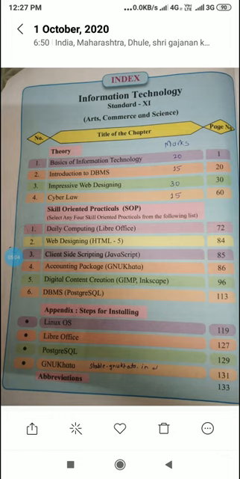Next is the appendix, steps for installation. The list of software is given: Linux OS, LibreOffice, PostgreSQL, GNU Khata. How to install this software, the steps are given in the textbook.